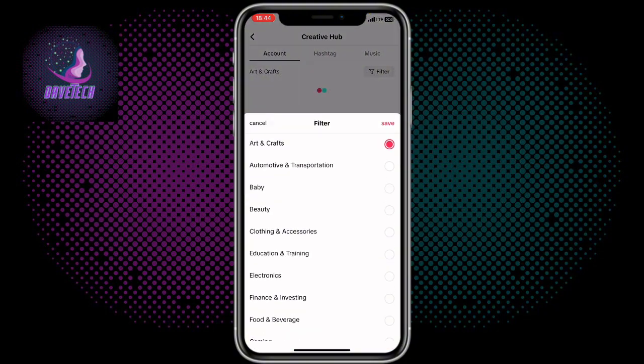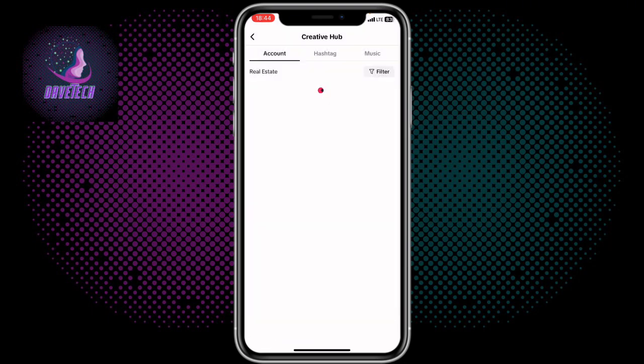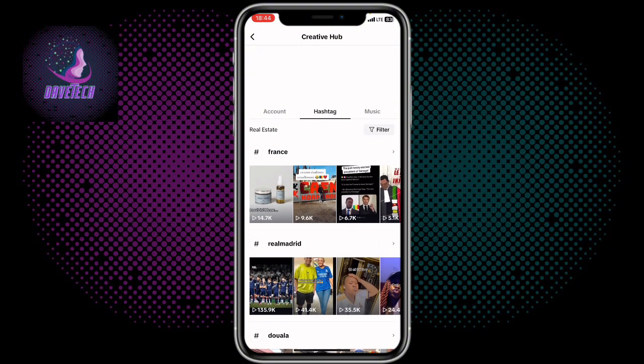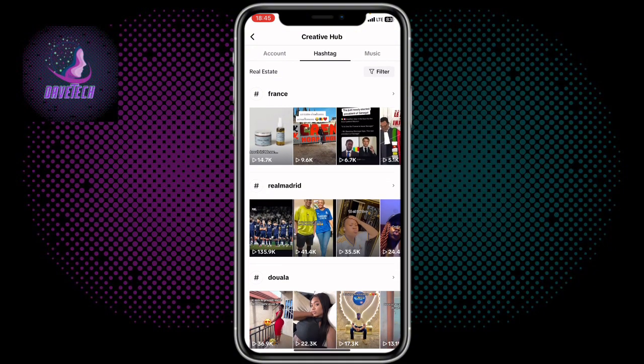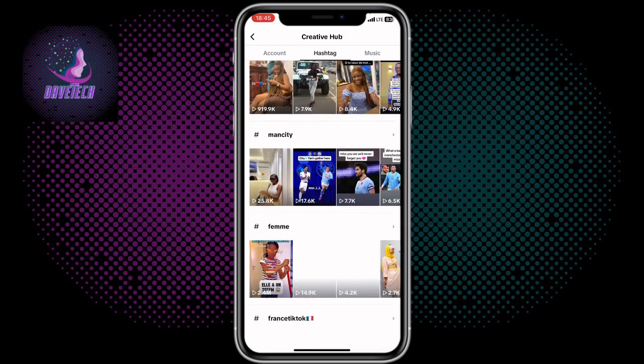So if you want to filter, you can choose which industry you are in. If I want to find out trending hashtags in real estate, all I have to do is choose real estate and click on save, and then this is going to give me the trending hashtags in real estate. And see, these are the hashtags that are trending in real estate. So you just have to choose which one is best for you and go ahead and use it.